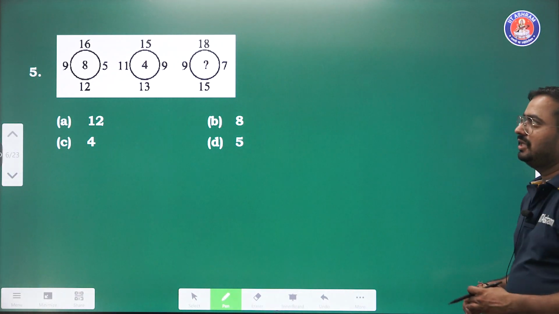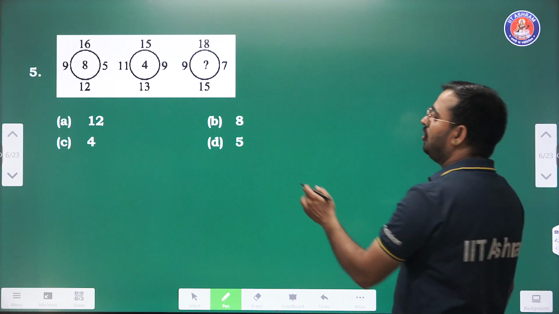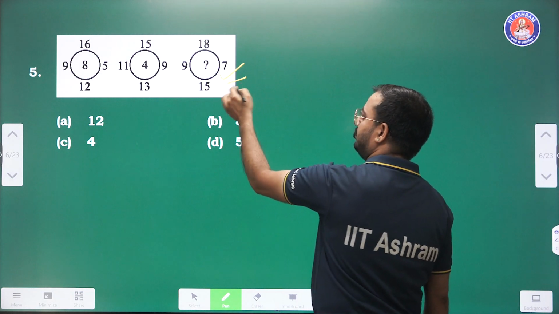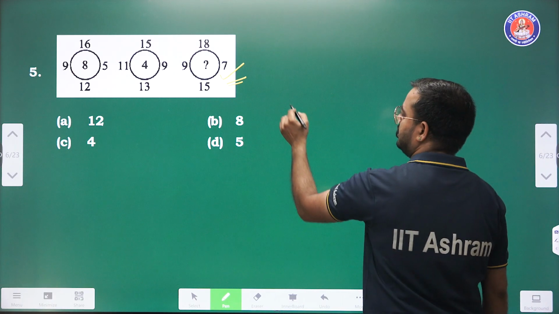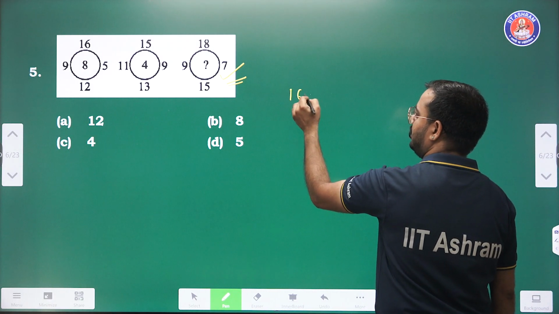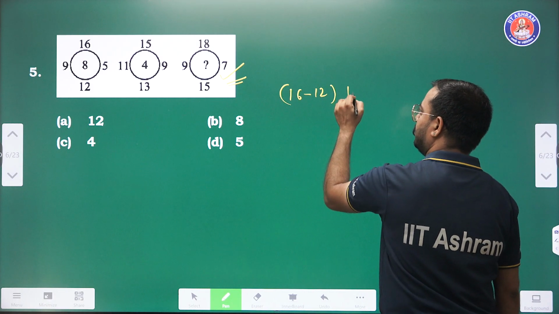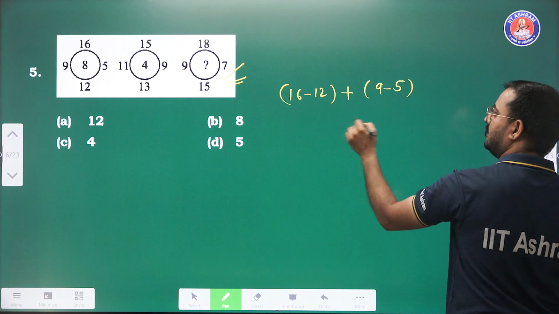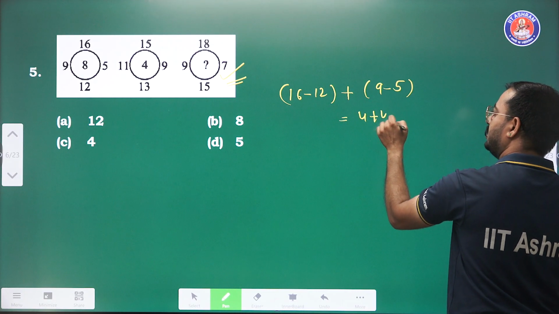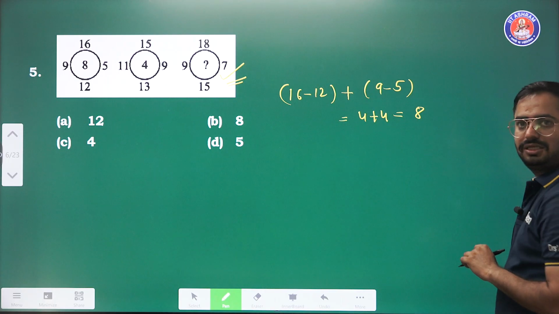Question number 5. Find the value of the missing term. What is the value of the missing term? So 16 minus 12 plus 9 minus 5. So 4 plus 4 is equal to 8.